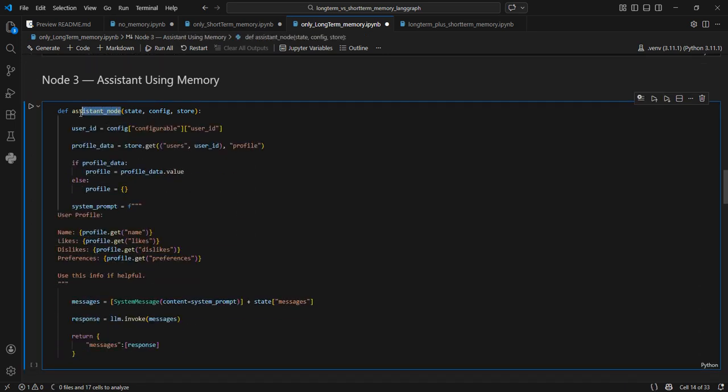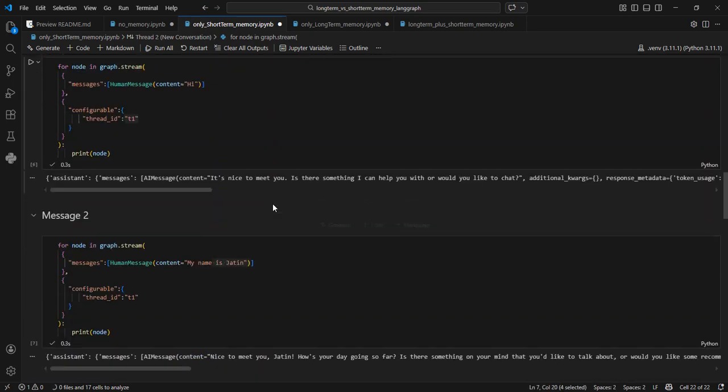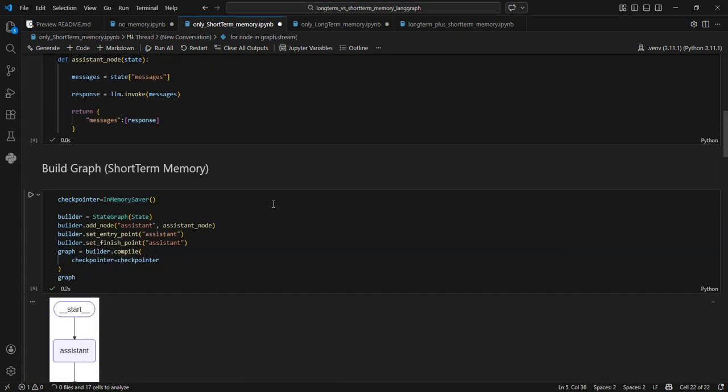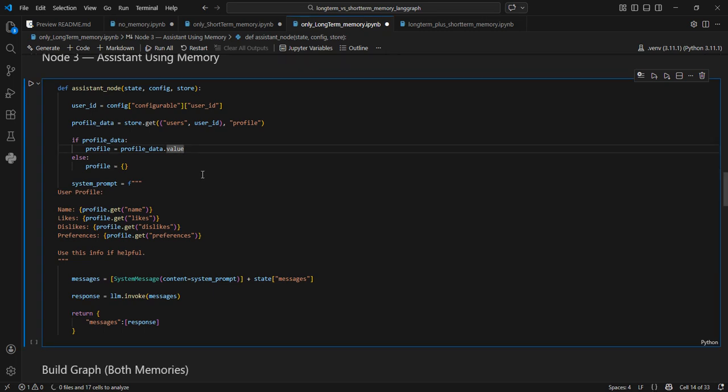Now we are setting up the assistant node. In this one, our assistant node was only taking the message and returning the output, right? But here, whenever we send a message to the user, we will send a system message also, along with the latest message and all the messages. The system message will say: the user profile is this. This is the name, likes, dislikes, preferences. Use this info if helpful.